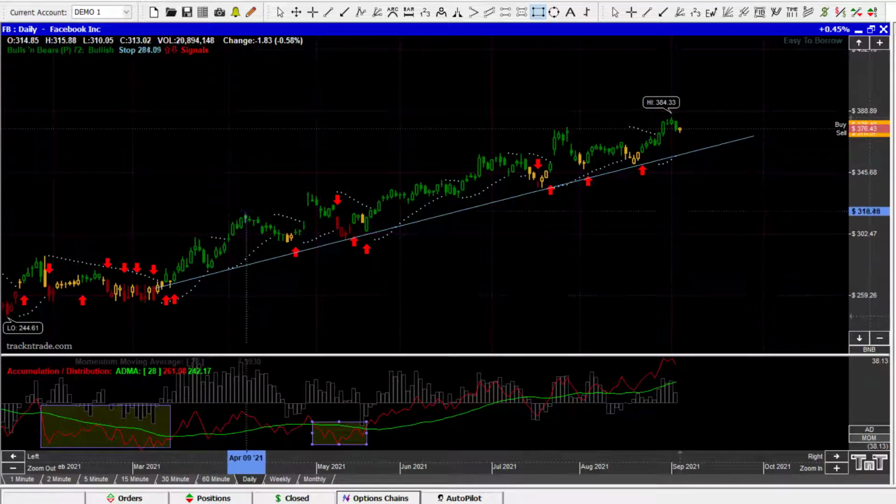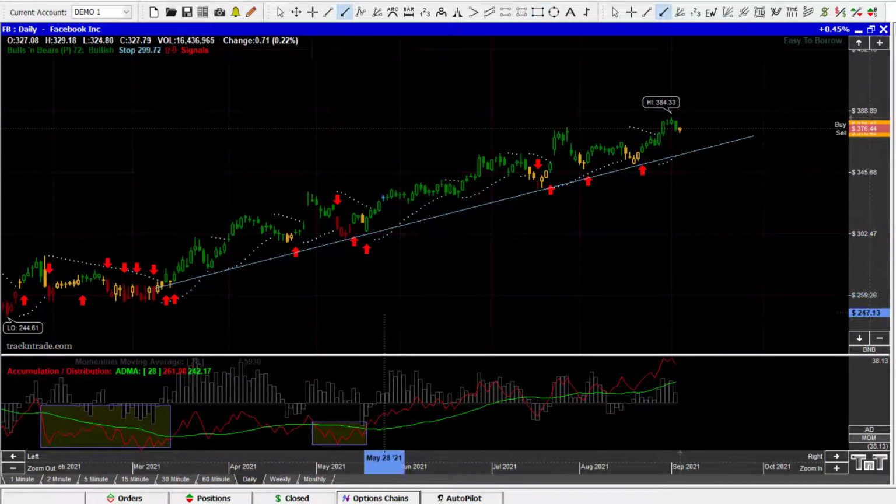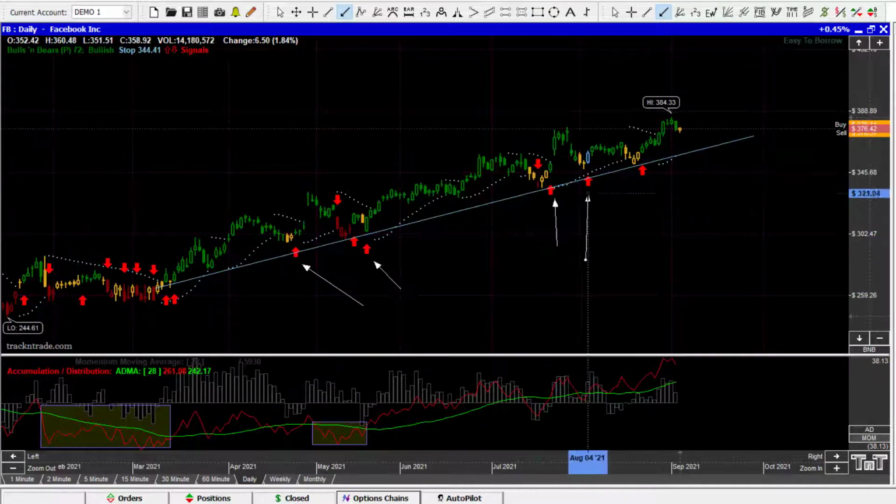It kind of broke the blue lines and scared you. But we did have these accumulation arrows. Notice how effective these are. And this is why we love this bulls and bears indicator, because it tells you to buy, buy, buy all the way up an uptrend, whereas a lot of indicators tell you to sell, sell, sell all the way up an uptrend. So big difference. And this is the accumulation model that we're looking at and why it's so important to watch.